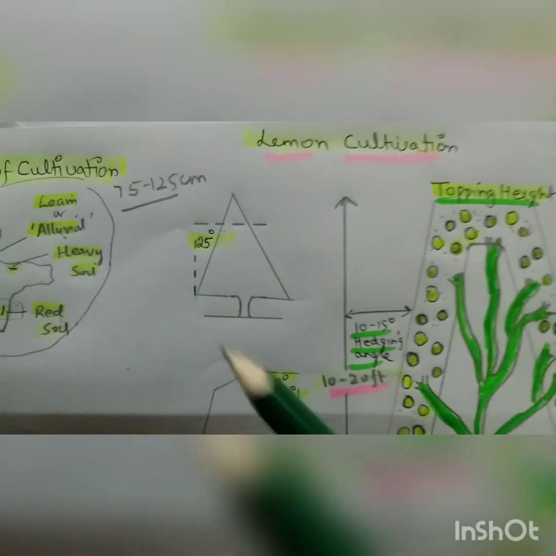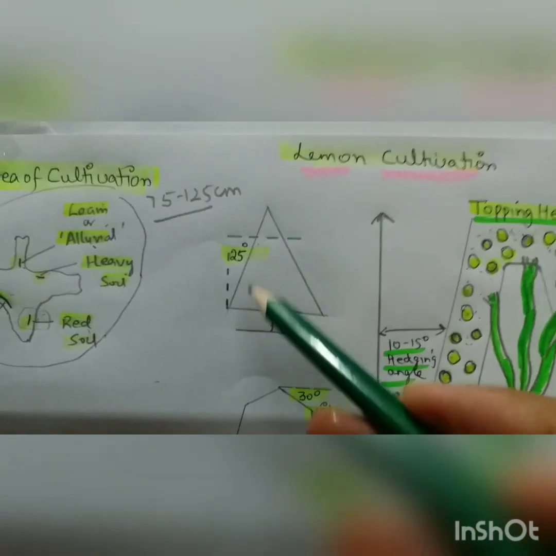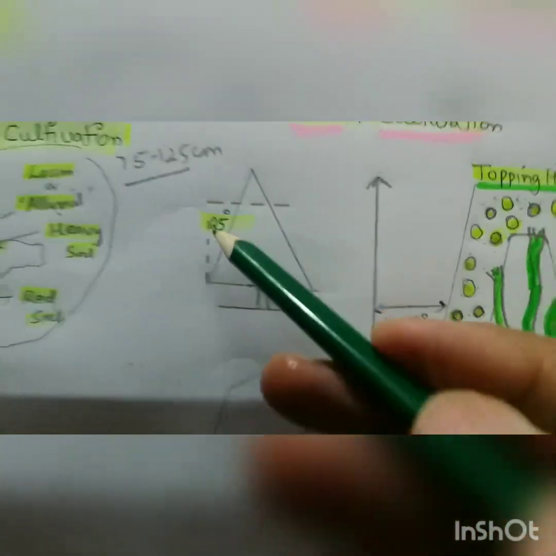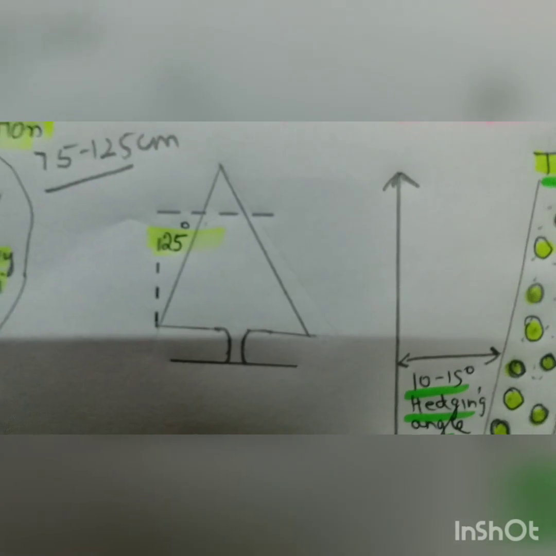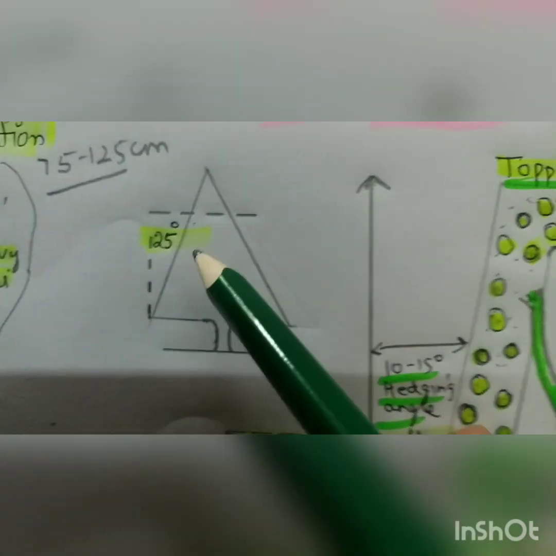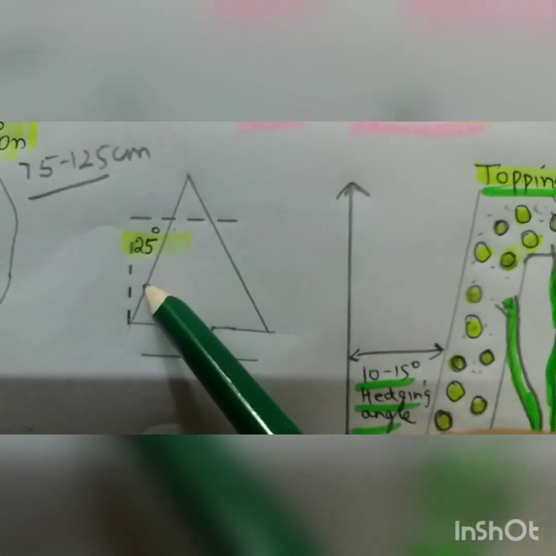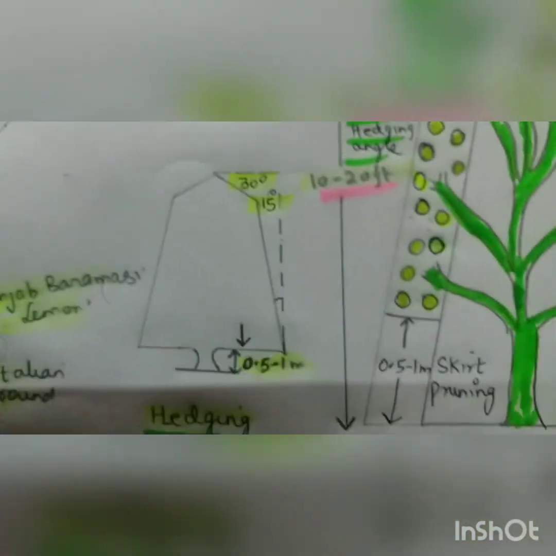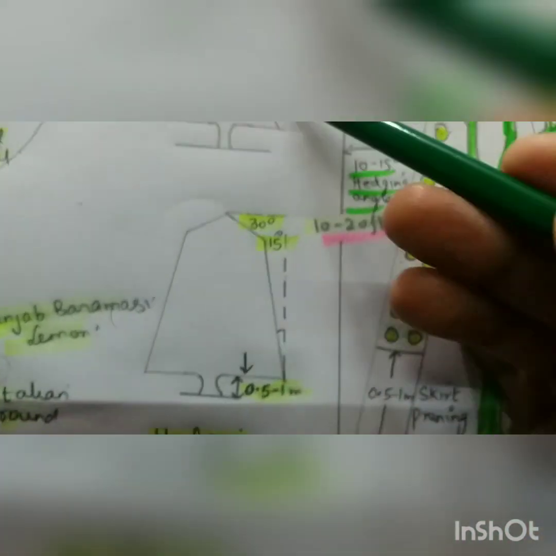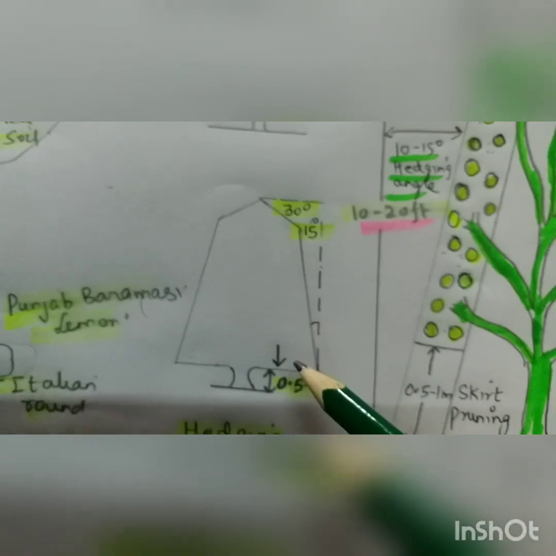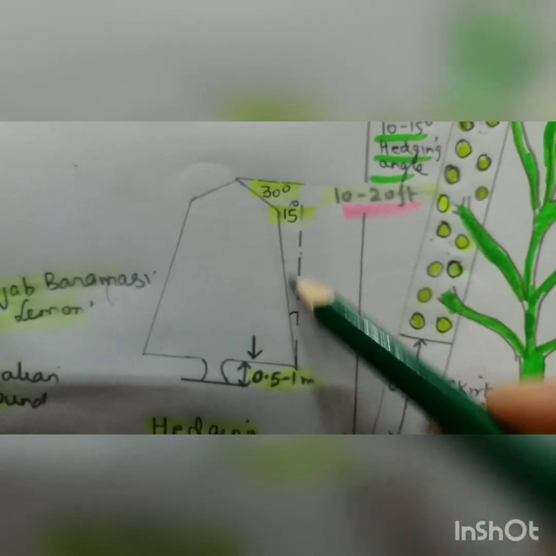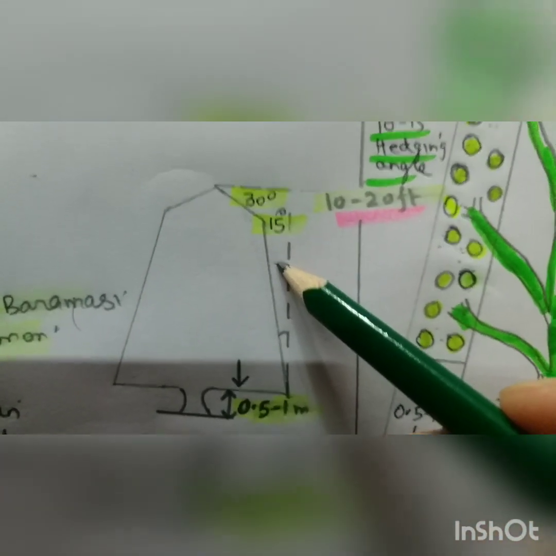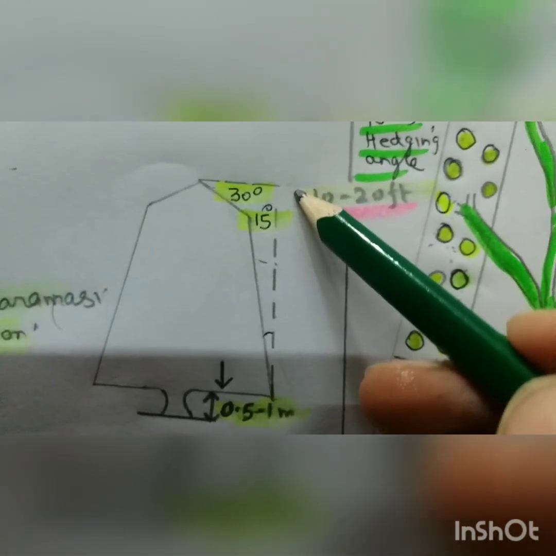See, this is basically hedging. This is a lemon tree, and this is the basic lemon tree which I have shown you in dotted, and it is hedged this way. This angle is 25 degrees. In another, we can take the triangle position. Here we can take a bit hexagonal-like shape. Here the hedging is 2. Here on this side you will see 15 degrees, and up we have 30 degrees, because the original is this dotted.